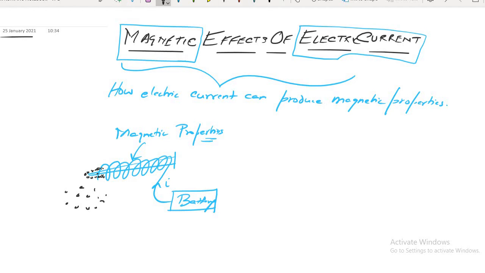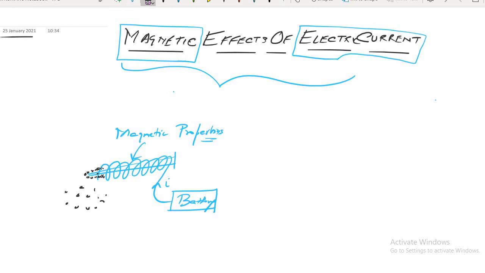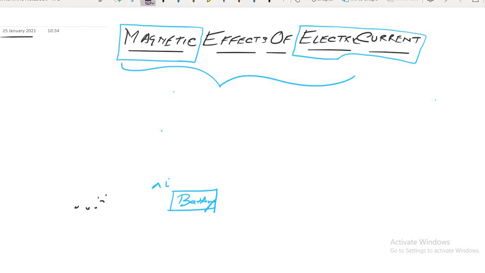So you have to understand what we mean by magnetic effects of electric current. Magnetic effects of whom? Magnetic effects of electric current. That is, whenever we pass electric current through any conductor, then it will show some magnetic properties, and this is called the magnetic effect of electric current. Understood? This much clear? I hope now everybody has a clear conception regarding the title of this chapter. Yes or no? The title of this chapter is clear to all of you? Yes, sir. Okay.